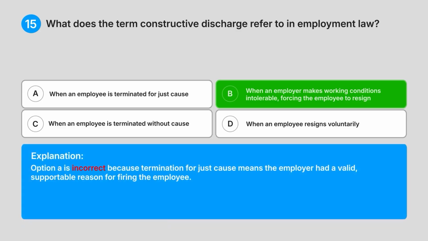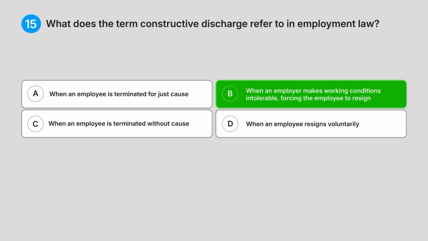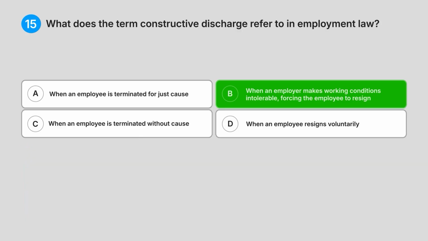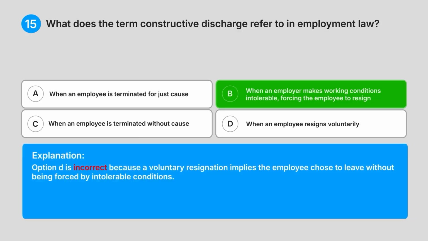Option A is incorrect because termination for just cause means the employer had a valid, supportable reason for firing the employee. Option C is incorrect because termination without cause is when an employee is let go for reasons not related to misconduct, such as a layoff, and is distinct from constructive discharge. Option D is incorrect because a voluntary resignation implies the employee chose to leave without being forced by intolerable conditions.